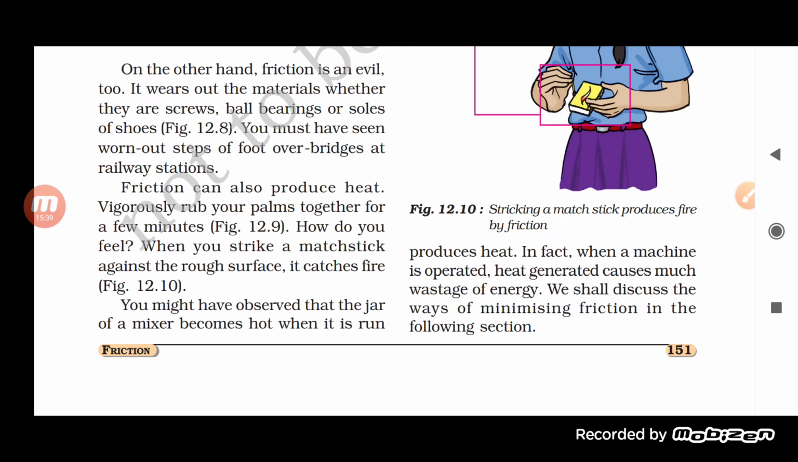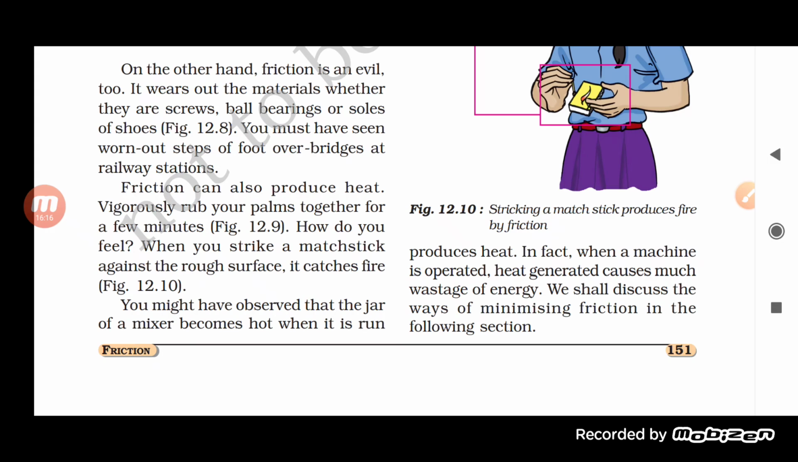You can rub your palms together for a few minutes, and after that, you touch the same palm to your cheeks. What will you observe? We will understand that when two hands are rubbed over one another, they produce heat, and that heat can be felt easily. So friction can produce heat by vigorously rubbing the palms together.